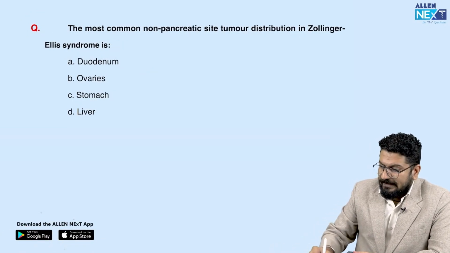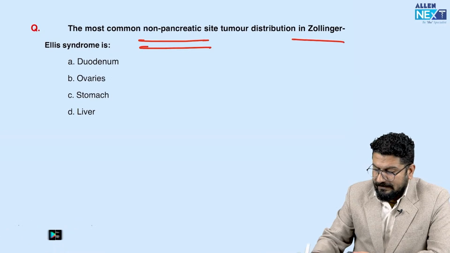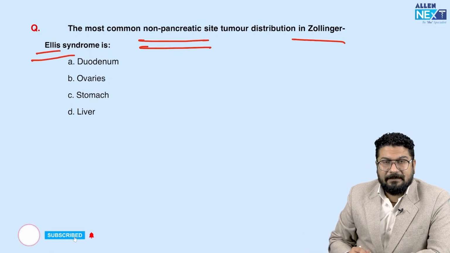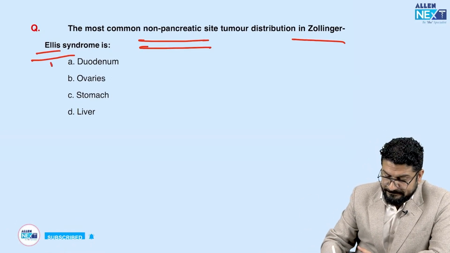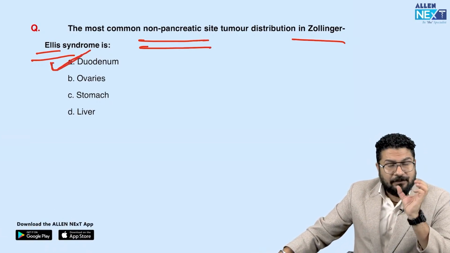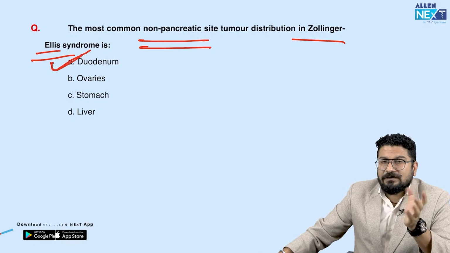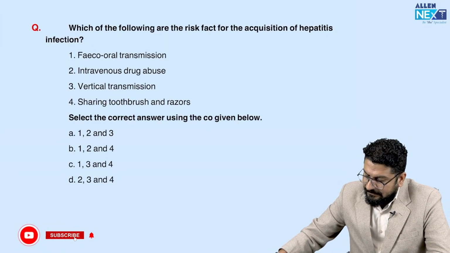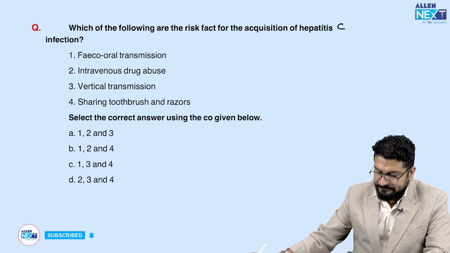Most common non-pancreatic site tumor of Zollinger-Ellison syndrome, we call this gastrinoma. So remember, the most common non-pancreatic site is duodenum. And remember, most of these tumors in the duodenum, what Harrison says, are mostly benign in nature.